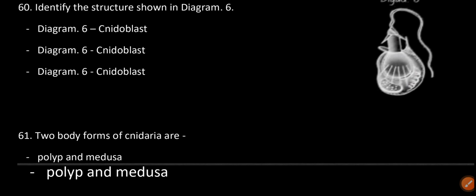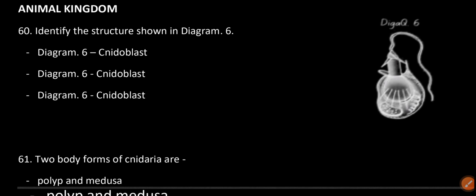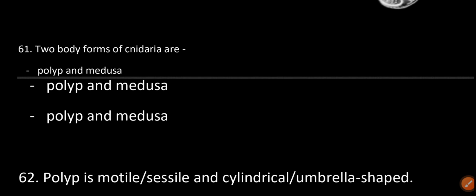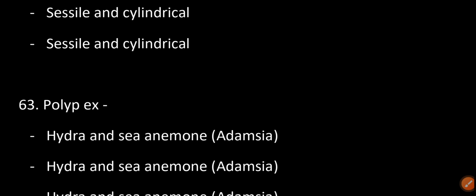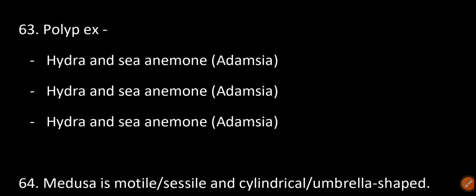Identify the structures shown in diagram 6. Diagram 6 is cnidoblast. Two body forms of cnidaria are polyp and medusa. Polyp is sessile and cylindrical. Polyp examples: Hydra, sea anemone, Adamsia.